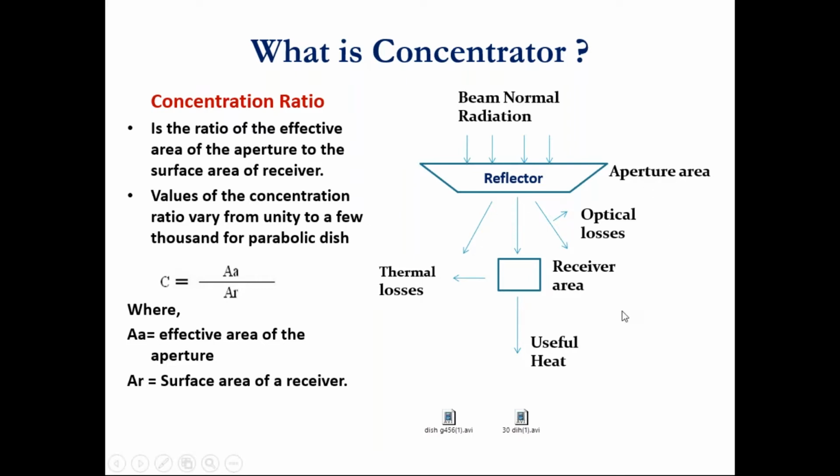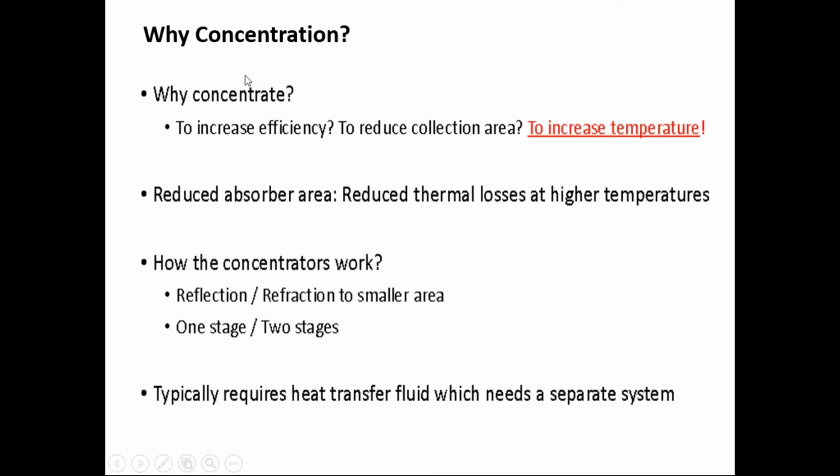But of course, there is a limit. What should be the maximum concentration ratio? Because then this distance will increase. So it should be practically possible also. So the concentration is mainly achieved to increase the temperature. Reduced absorber area means reduced thermal losses at higher temperature. So these are the advantages of this technology.